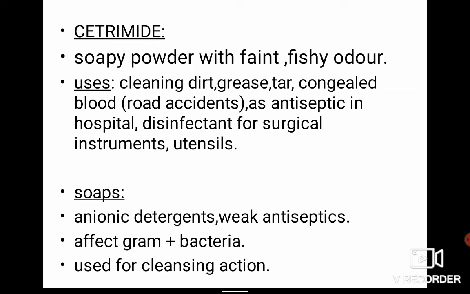So whatever surgical instruments are used in operations, or utensils used in the surgical OTs and gynec OT, these are sanitized by cetrimide. Soaps are anionic detergents. These are weak antiseptics and they affect gram-positive bacteria. They are used for cleansing action.